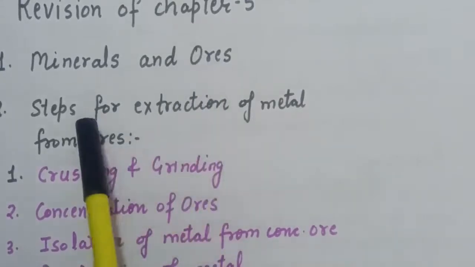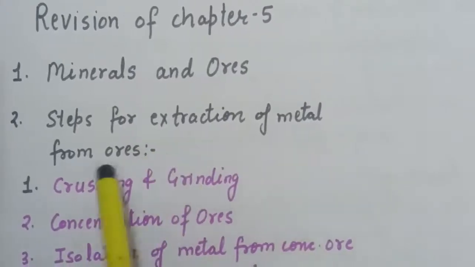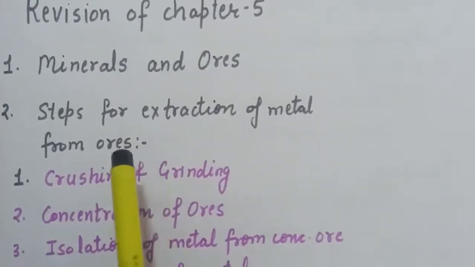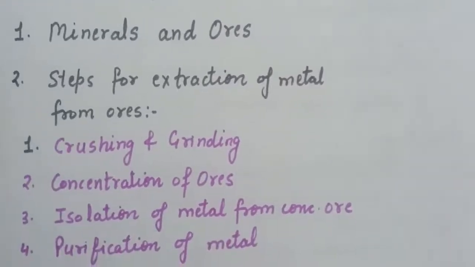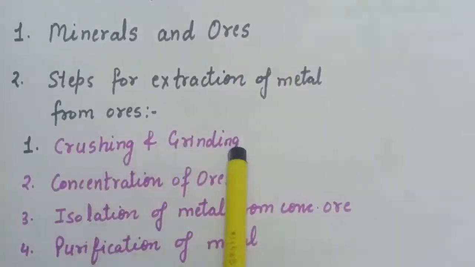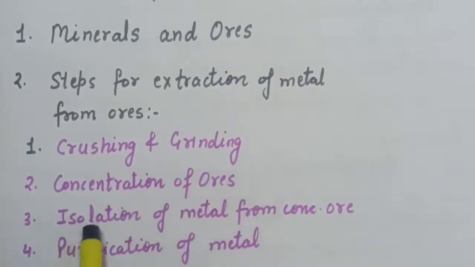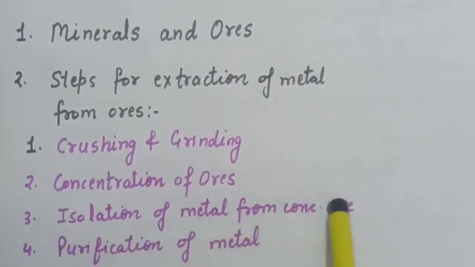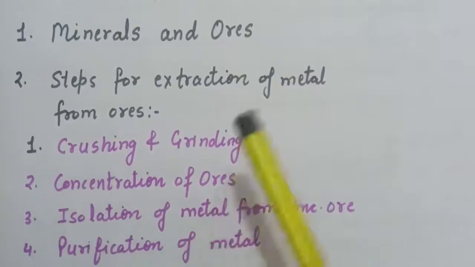Now in this chapter we will learn the steps for the extraction of metal from ores, and there are 4 major steps in the extraction of metal from ores. First is crushing and grinding, second is concentration of ore, third step is isolation of metal from concentrated ore, and fourth is purification of metal. Now we will discuss one by one all the 4 steps.